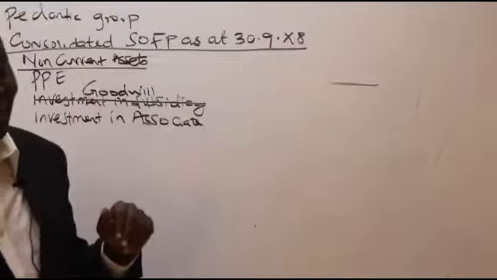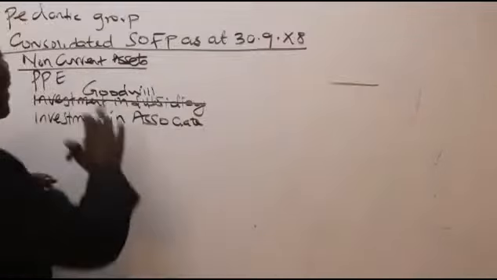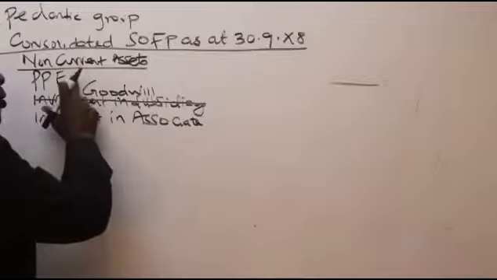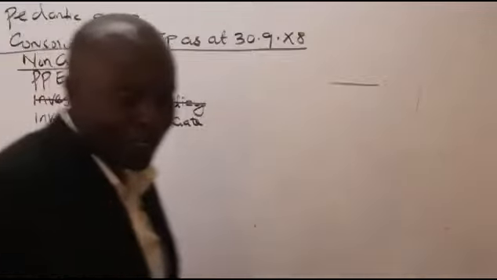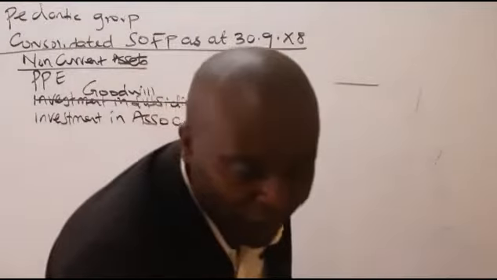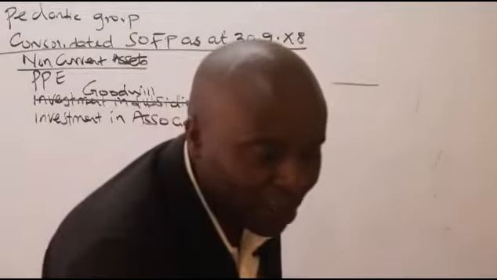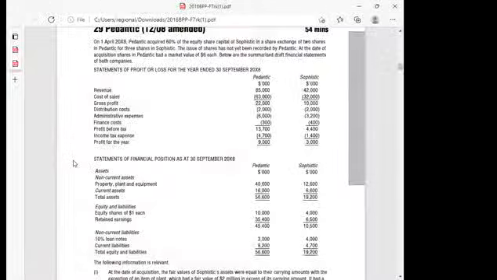Just put them there. Now, ladies and gentlemen, could we kindly, in this case here, go ahead and consolidate the property, plant, and equipment? So the property, plant, and equipment that I would want us to consolidate, they are here. We have here Pedantic, the parent, which has got 4,600. Sophistic, the subsidiary, has got 12,600. Consolidation is all about adding these things. You add them up. So you come and take 4,600 plus